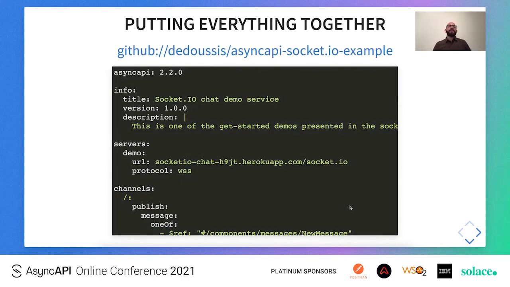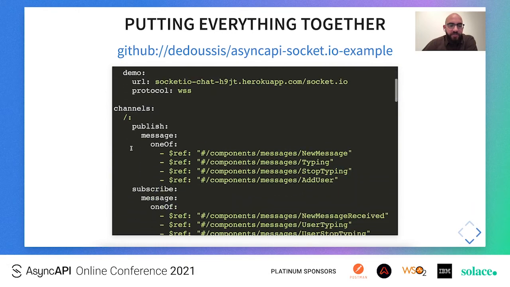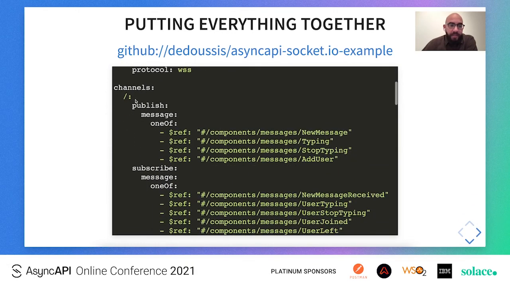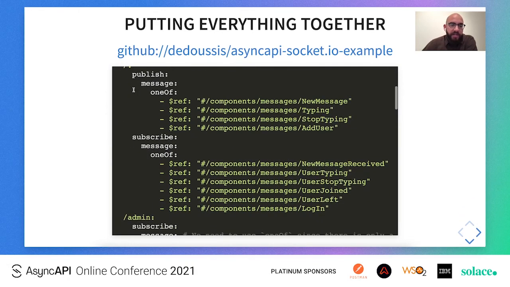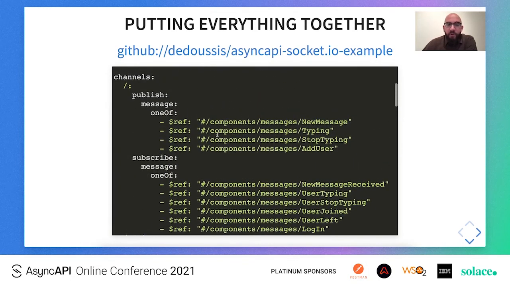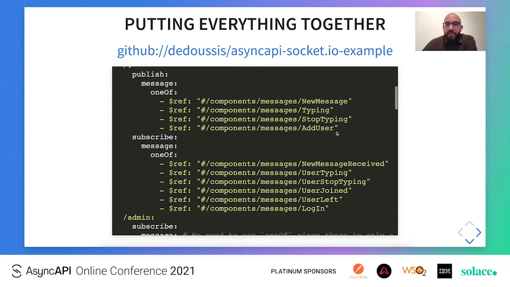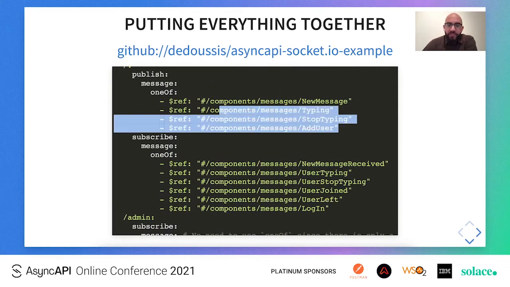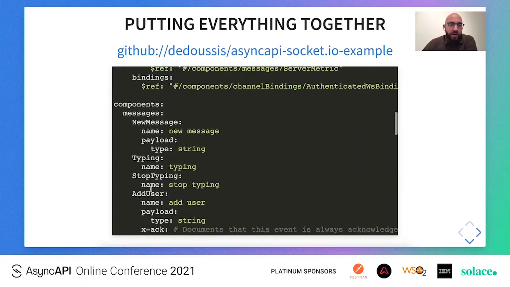So now I think we can put together everything into a single specification file. So we see here we start traditionally with a version of a specification, then we have the info and servers object, and then we have all the channel definitions, which is the main channel and the admin channel, and within each channel we have all the messages under the publish and the subscribe operations respectively. You see here that the message definitions are actually referenced from the components section of our specification.